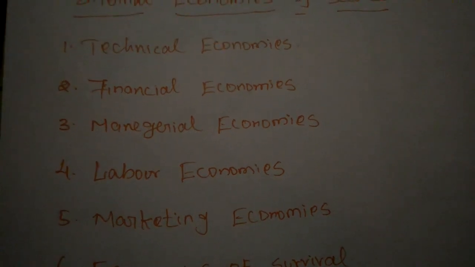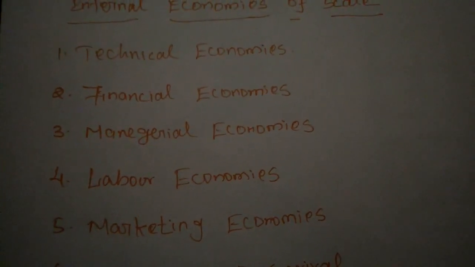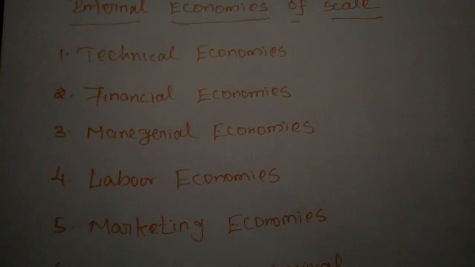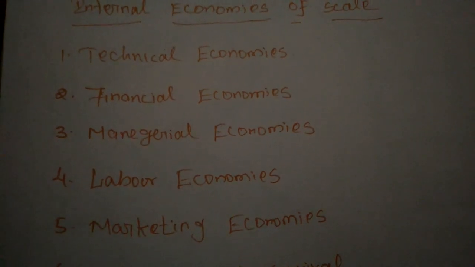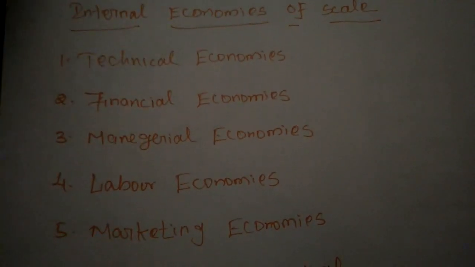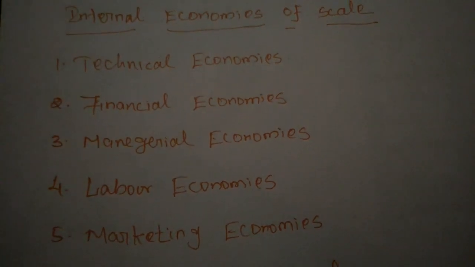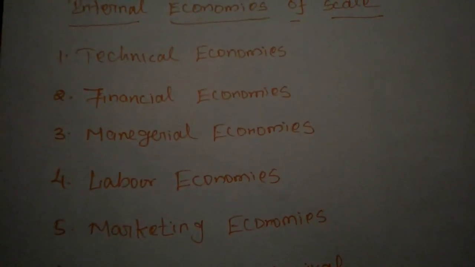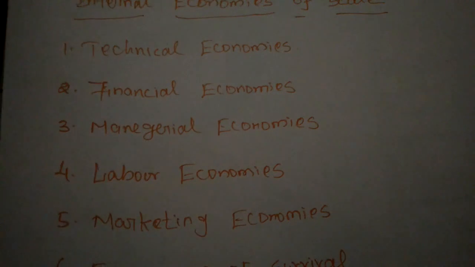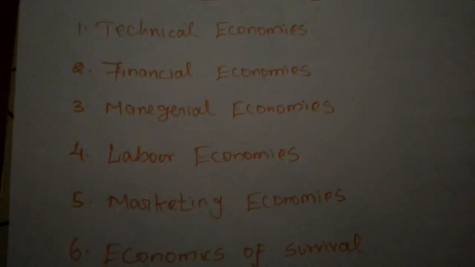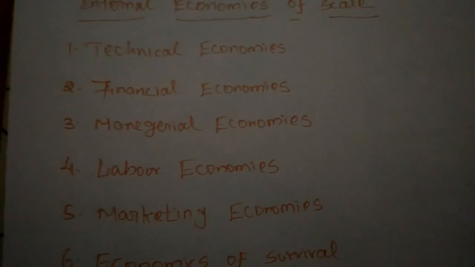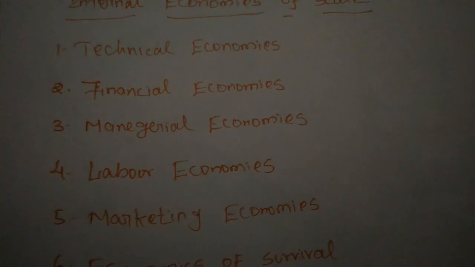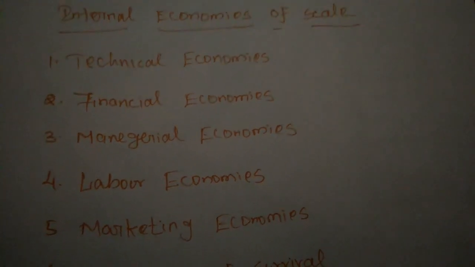For example, in textile industries, some persons have more knowledge and ability to cut the cloth, and some are assigned to stitching the cloth, and so on. Whenever work is assigned on the basis of the ability of people, the large scale industries will earn more income. So on the basis of managerial skills, if you adopt specialization and delegation, the industries will get more income. Because of that, they get some advantages.